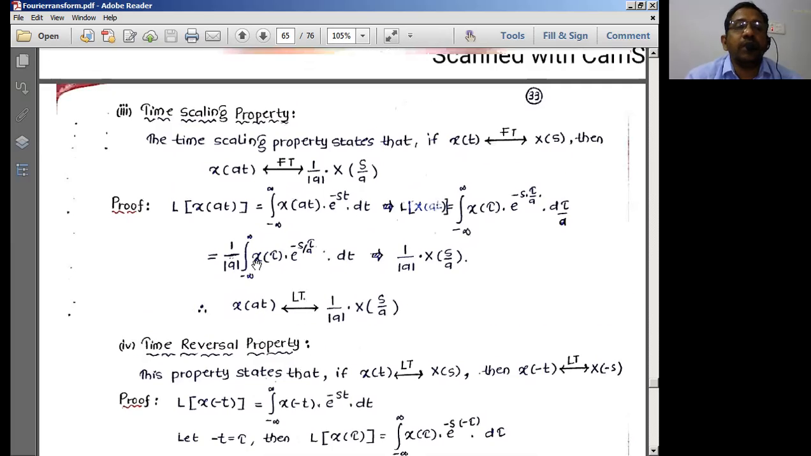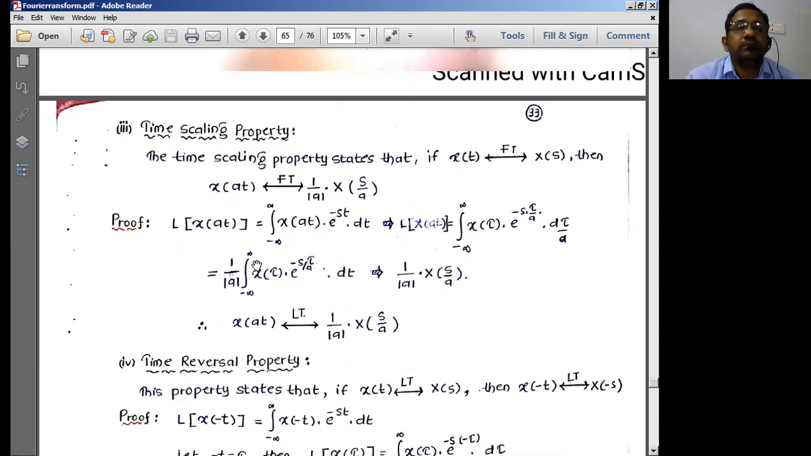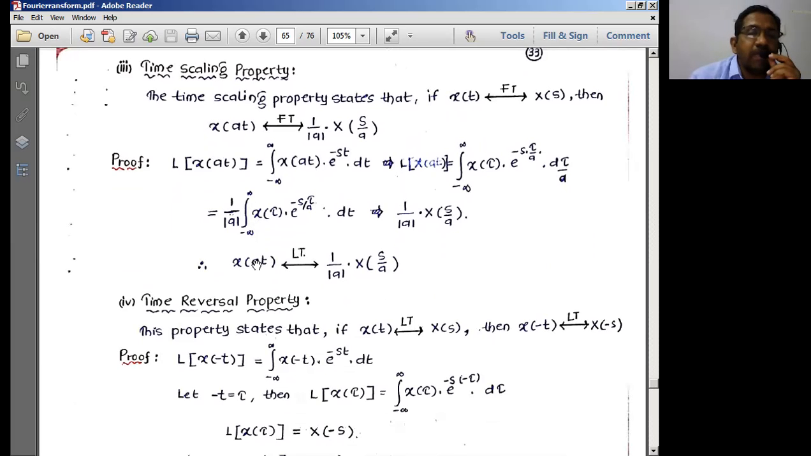Now let us look back at the previous two properties: time scaling property and time reversal property. Time scaling, time reversal, everything is exactly the same. No changes will be there. So time scaling property means, if these two are going to form a Laplace transform pair, it is written mistakenly as FT. It should be Laplace transform, LT. So x of at is equal to 1 by mod a, X of s by a. These two form the Laplace transform pair called LT, not FT.